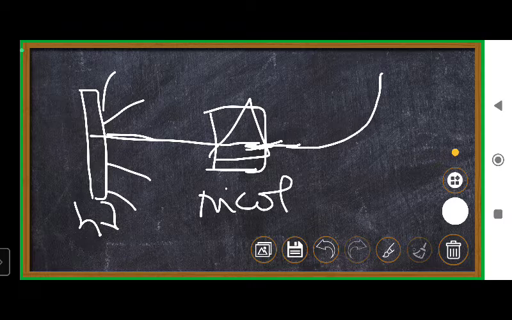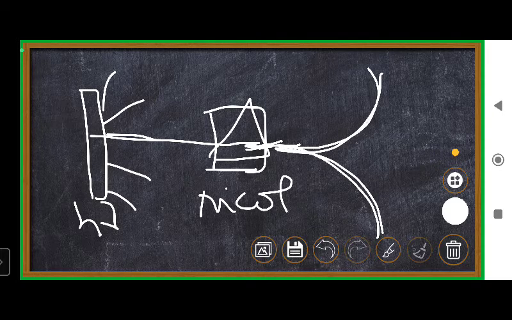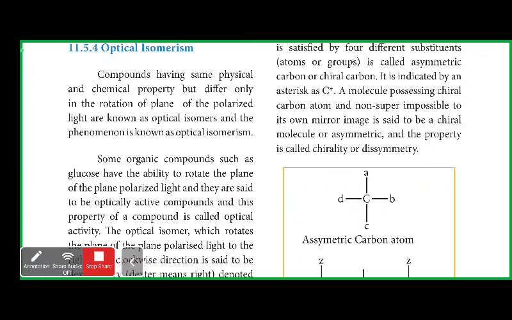One is clockwise, the other is anti-clockwise. This is clockwise, this is anti-clockwise. Clockwise is given the symbol D, anti-clockwise is given the symbol L. So the light that comes out of the nickel prism will have deflections in only one direction. That is called plane polarized light. So for optical activity, plane polarized light is needed.